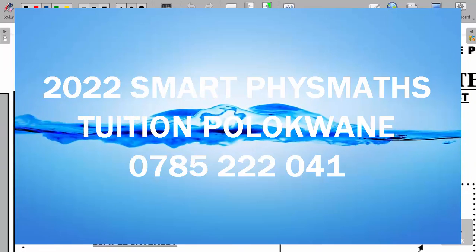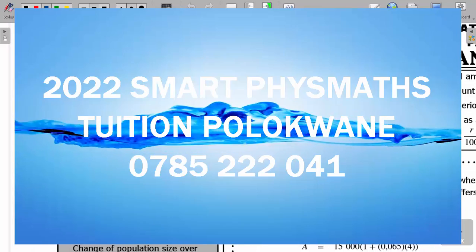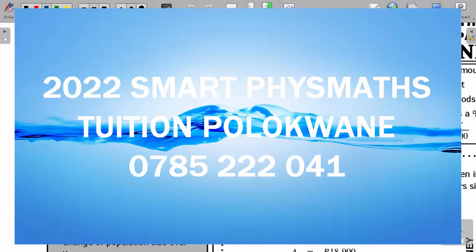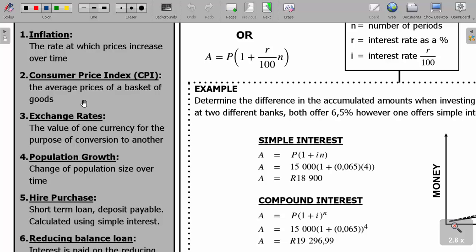Okay, now today I want to take you through financial mathematics so that we are ready for our coming exams ahead. Now we have the important terms which we need to understand first before we continue, like inflation. That is the rate at which prices increase over time is called inflation, and it is usually a compound interest. Okay, and then another one is called the consumer price index, that is CPI. That means the average prices of a basket of goods which keeps on increasing every year.